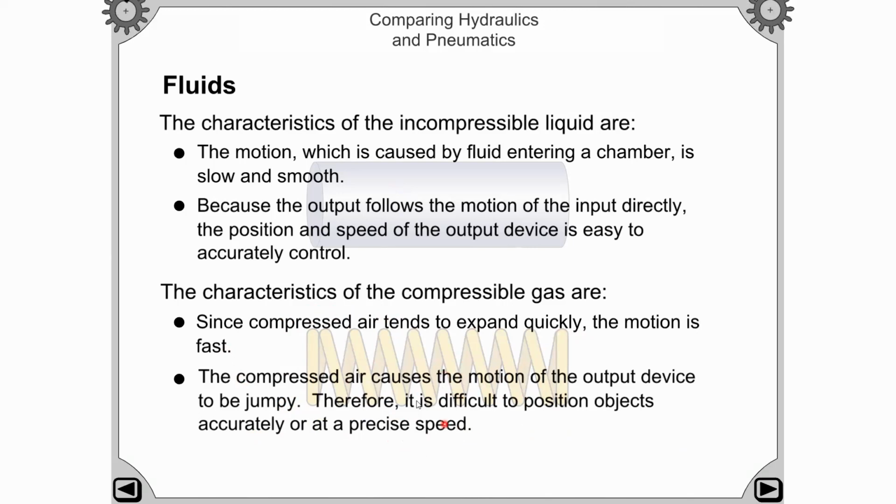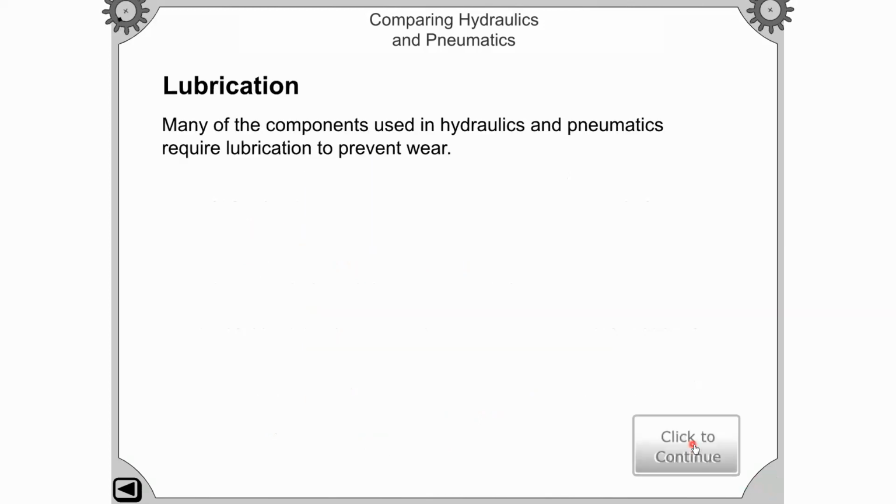Because this process is fast, we use the compressible medium, that is air, and this process is slow. So that's why we can accurately control this process, that is the fluid hydraulic system process. And this process we can't control very accurately because it is a very fast process, because air is compressible and water is not compressible. So water is incompressible and air is compressible. So this is all about the fluid.